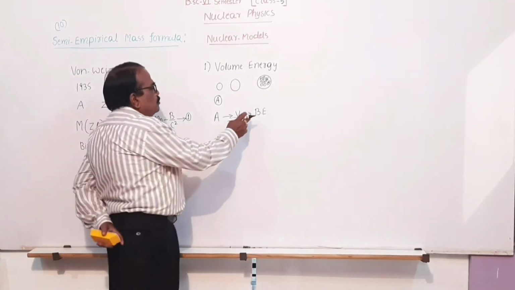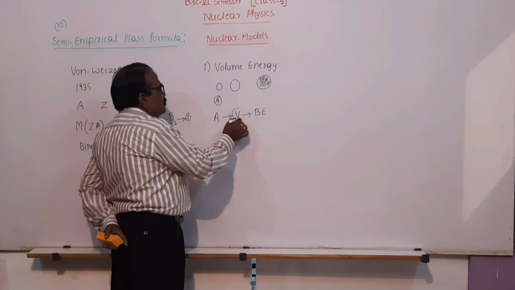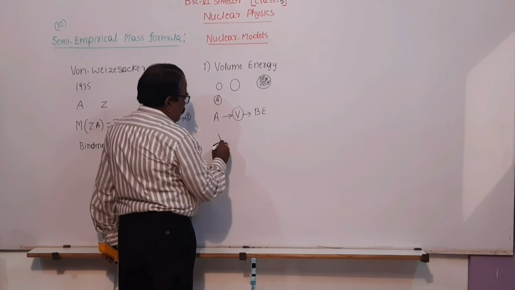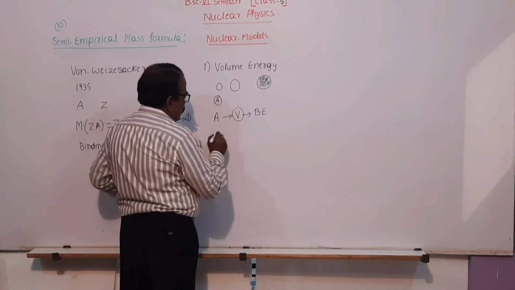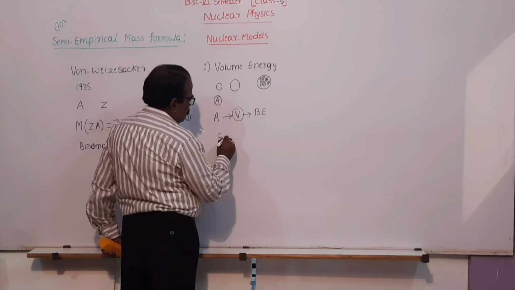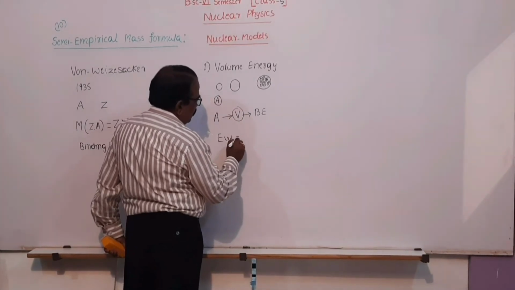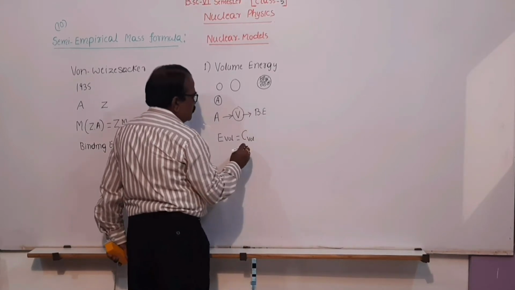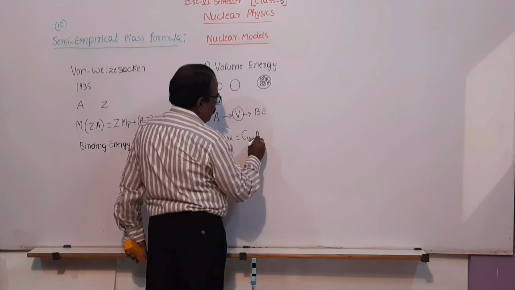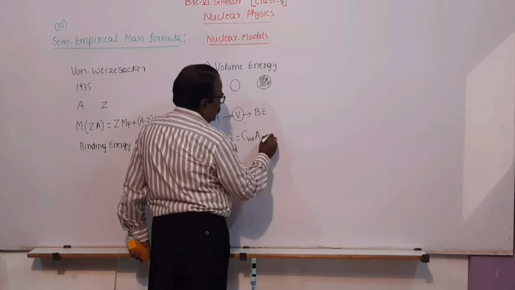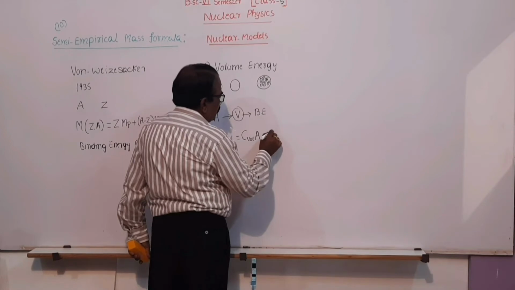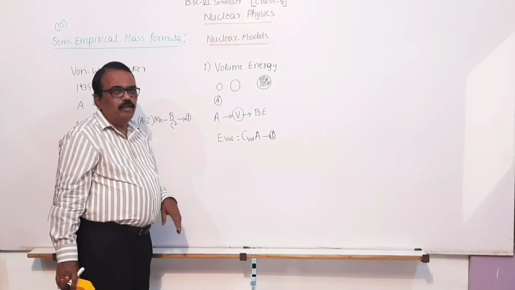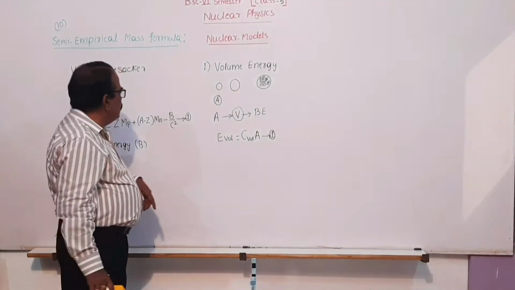That means this binding energy, we consider as the volume energy. Therefore, volume energy, E volume, is given by some constant volume into A. Call this equation 1. Why is it A? Because volume is proportional to A. This is one term of this B.